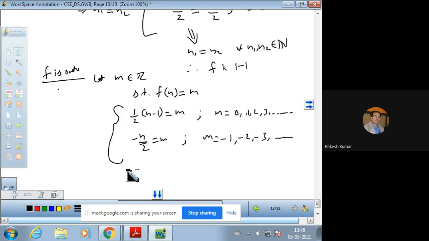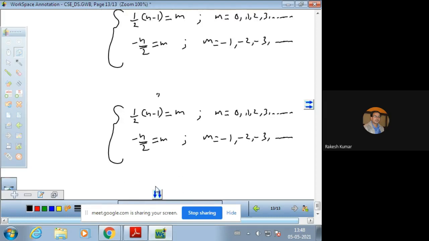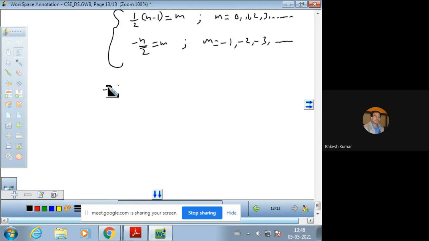After calculating a little, from the first case, you will have n is equal to 2m plus 1, and from the second you will have n is equal to -2m.